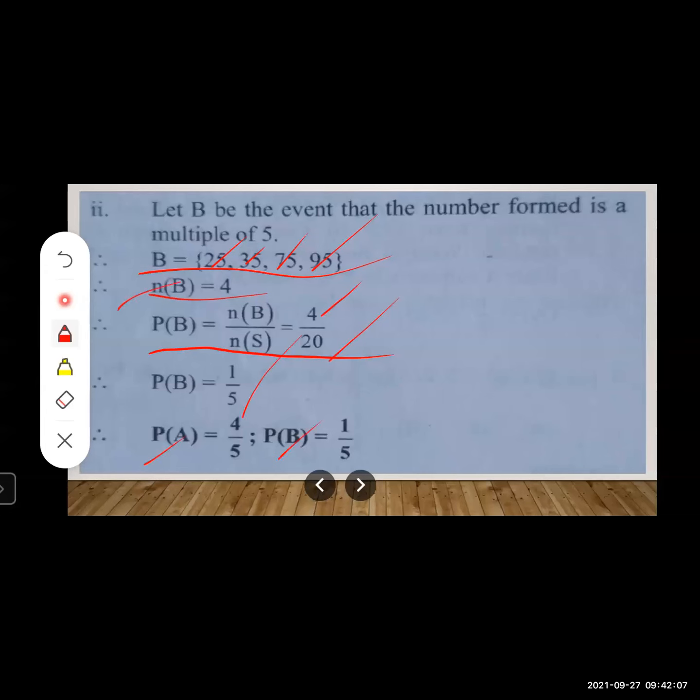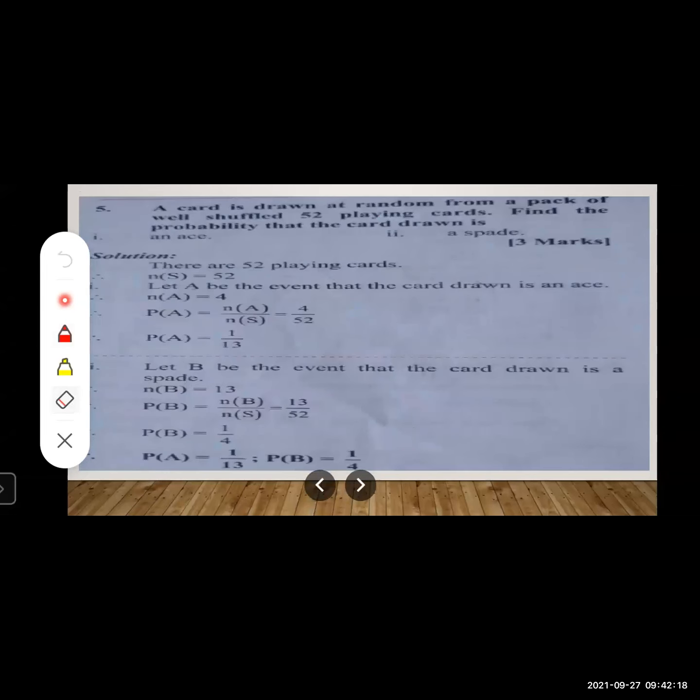Yes, students, I think you must have understood. Here, what you are going to do, simply you have to write the sample space, see the conditions, write your favorable outcomes from the sample space, just use the formula, substitute the values and get the solution. Now let us move to the last example.